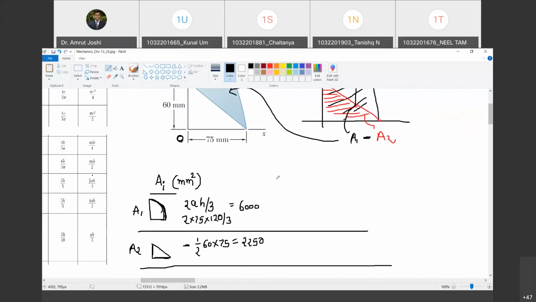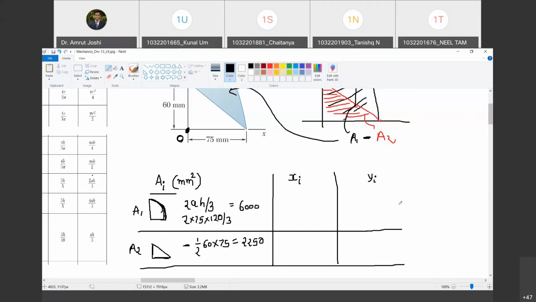So this is the first thing that we do. Now, the second thing: with reference to a chosen origin, can I now locate the x coordinate and y coordinate of the centroids of these two areas with reference to O?